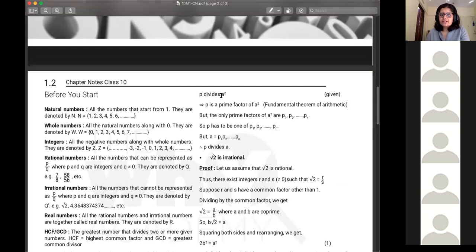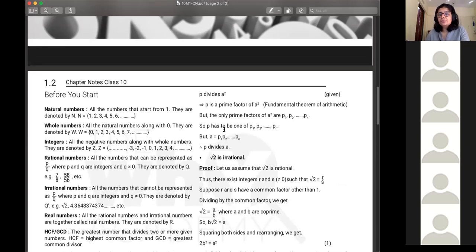So P divides A square. This is a fact that we are given, which means that P is a prime number that is a factor of A square. Matlab P is a prime factor of A square. But the only prime factors of A square are P1, P2, P3 and so on till Pn.